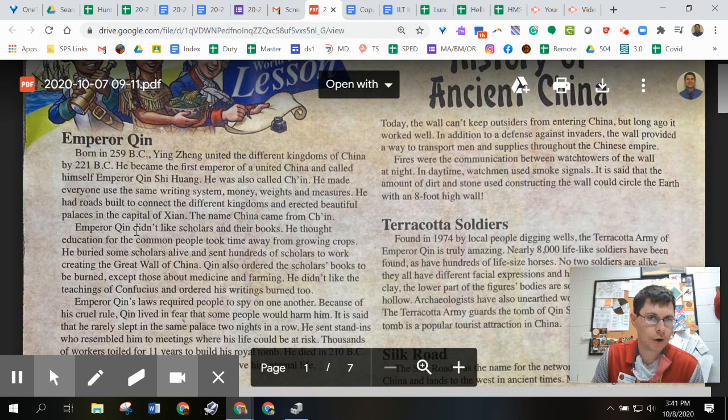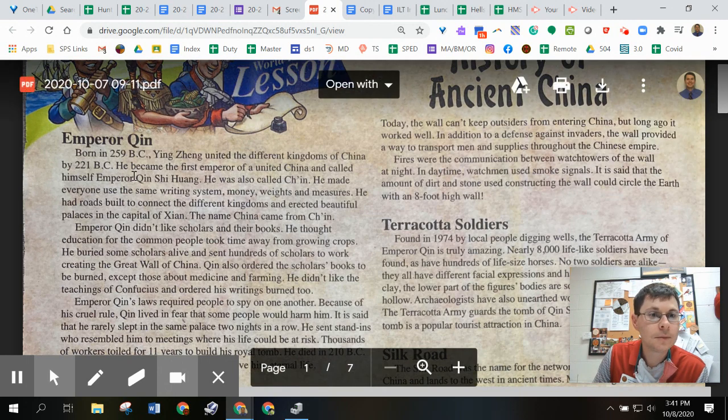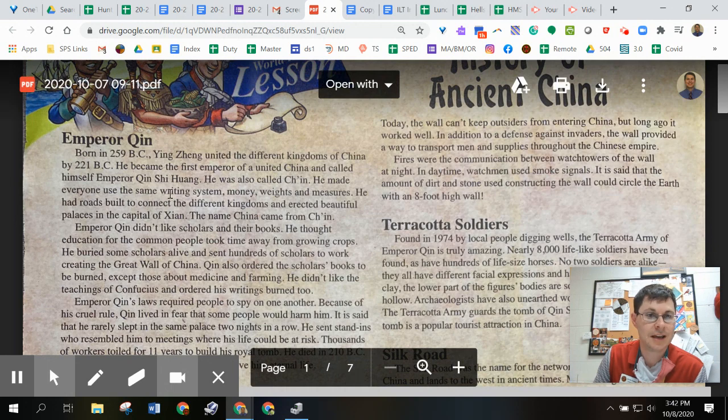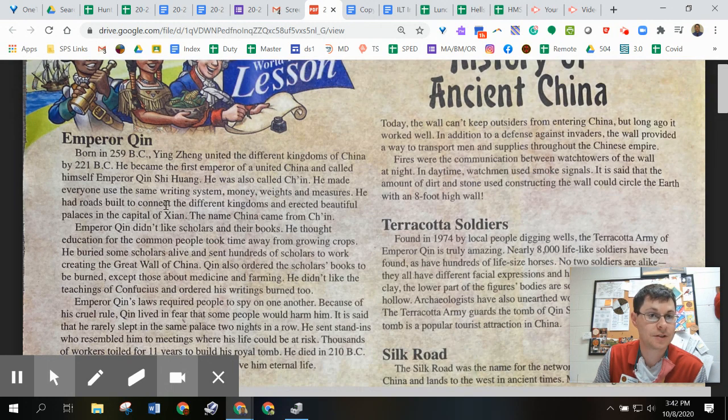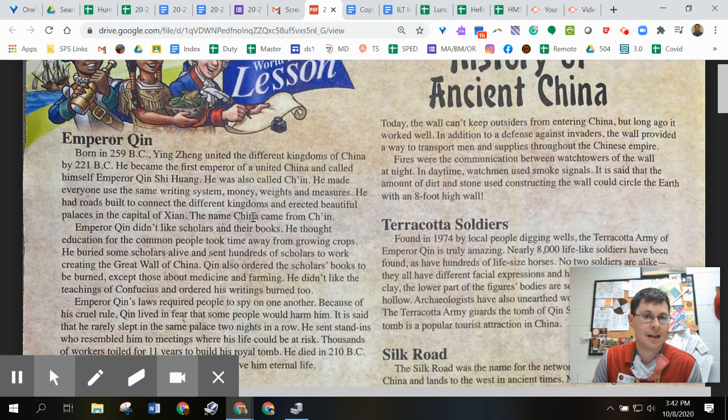We're going to start with Emperor Qin, born in 259 BC. Qin united the different kingdoms of China by 221 BC. He became the first emperor of a united China and called himself Emperor Qin Shi Huang. He made everyone use the same writing system, money, weights, and measures. He had roads built to connect the different kingdoms and erected beautiful palaces in the capital of Xi'an. The name China comes from Qin.